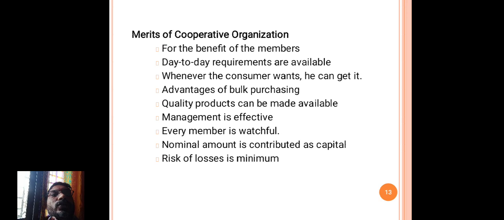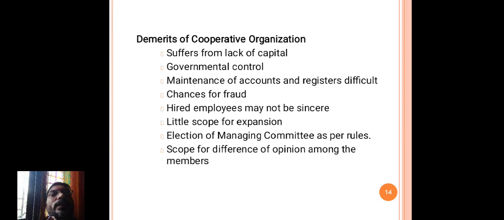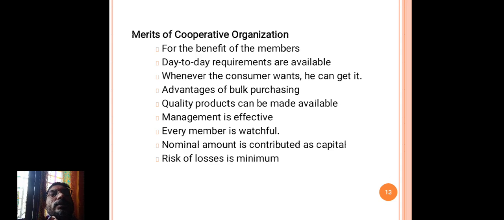And the merits of cooperative organization and demerits of cooperative organization. It is established for the benefit of the members, to meet day to day requirements.